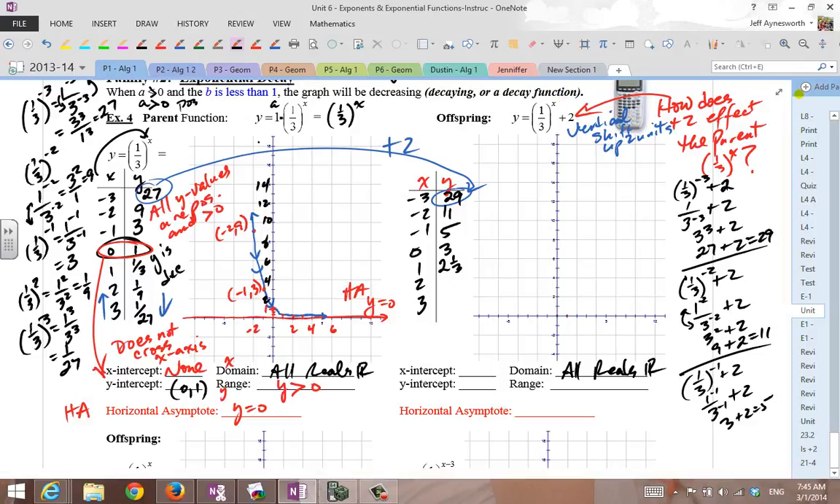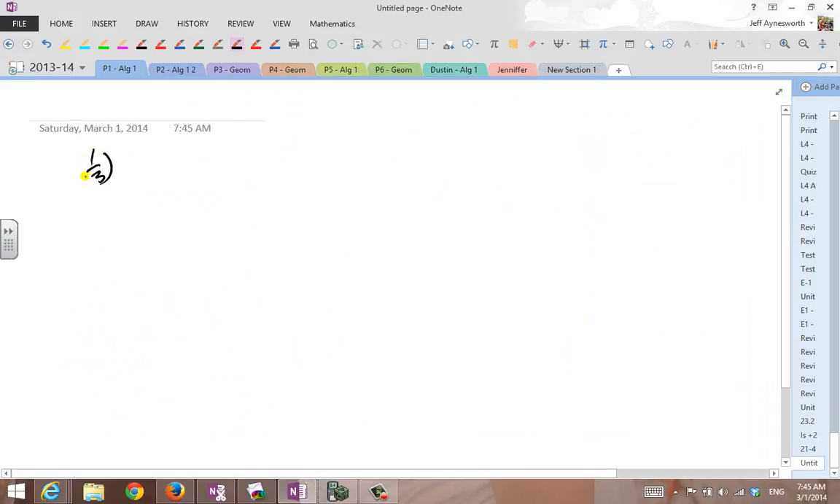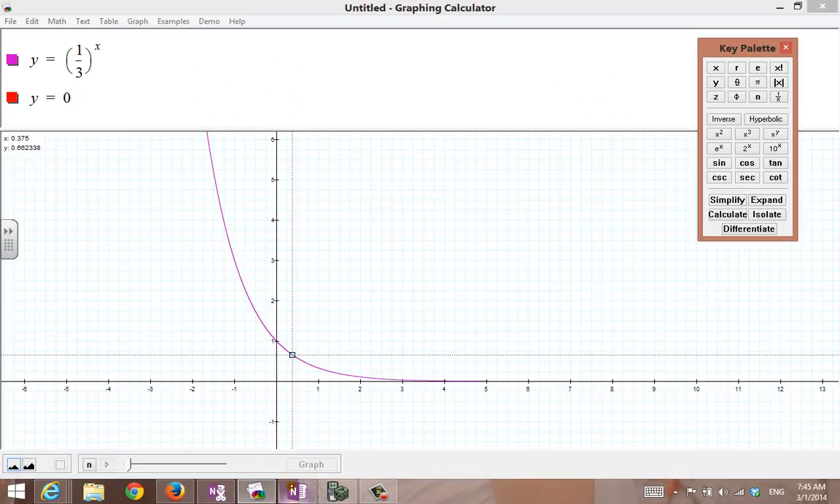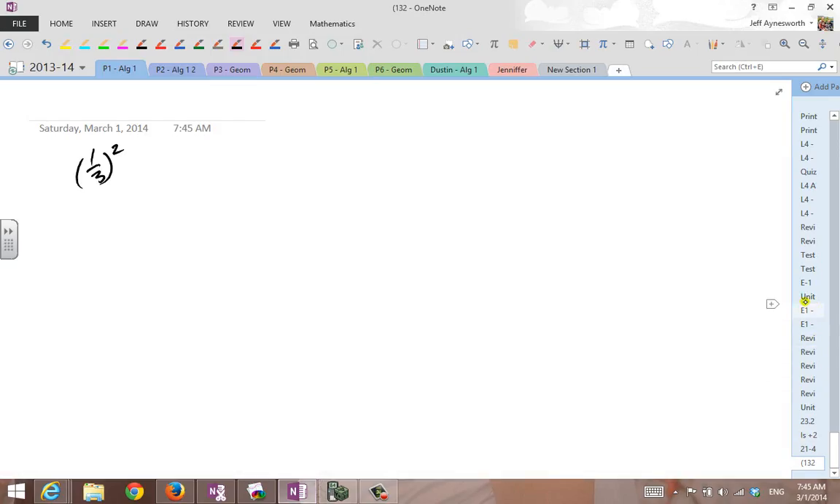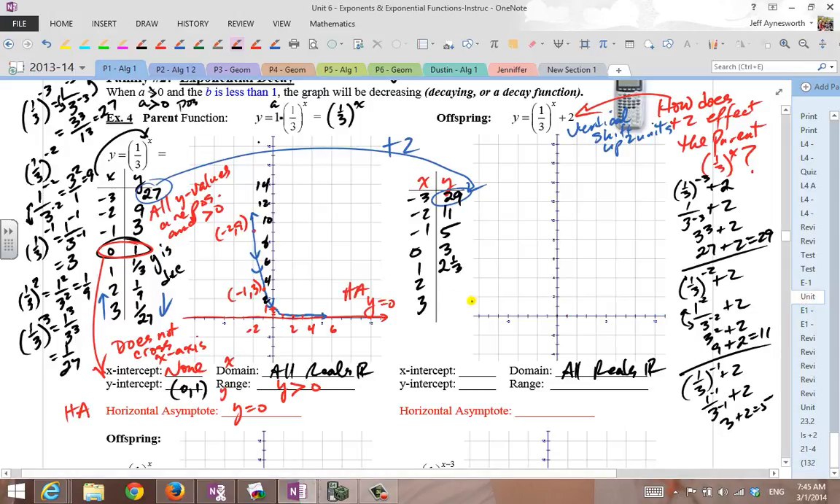Let's get some scratch paper here. Check this out. 1/3 raised to the second power. Wait a minute, let me verify my numbers here. Found my lesson here. There we go. We want to take 1/3 to the second power. That's 1/3 times 1/3, or 1/9, plus 2, 2 and 1/9. 1/3 to the third power, and that's 1 to the third, which is 1, over 3 to the third, which is 27. That's 1/27 plus 2, or 2 and 1/27.